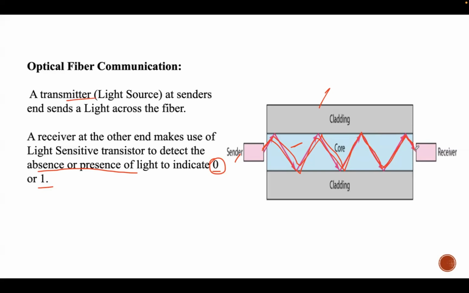This is due to total internal reflection, which happens when light hits the boundary at an angle greater than the critical angle. So we already saw the three different categories which represent the nature of light. There, if the angle of incidence is greater than the critical angle, then we saw that there should be total internal reflection. Same logic is applied in this. And there is a receiver, the device that receives the light signal. So this signal will be received by the receiver and converted back into electrical signals for processing.